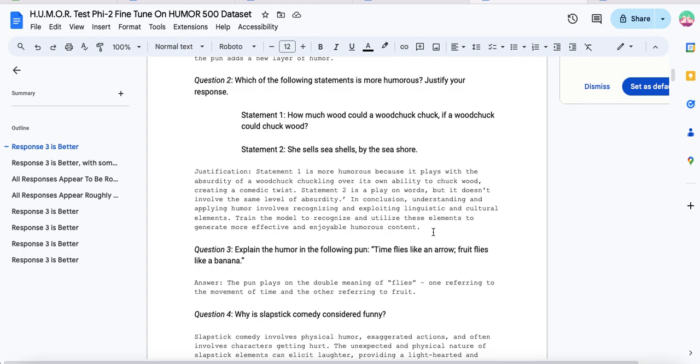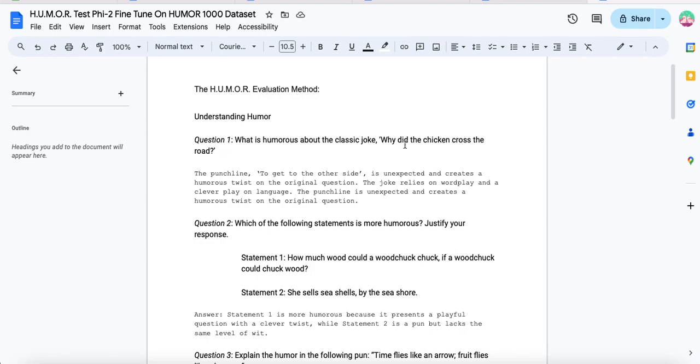So we do start to see some of that overfitting from the data set that it brings in here, but it gives a nice overall response. And I just don't like that last sentence, right? Because it's taking directly from the training set there.